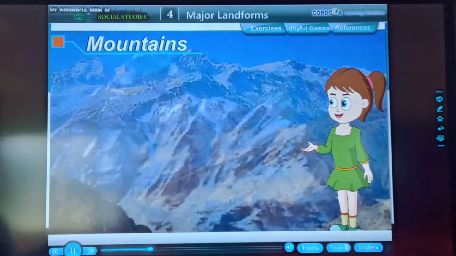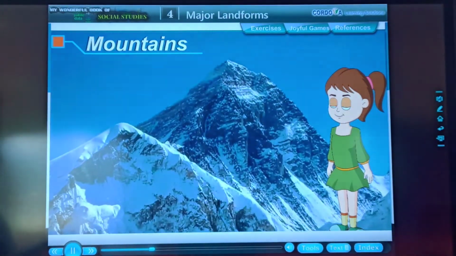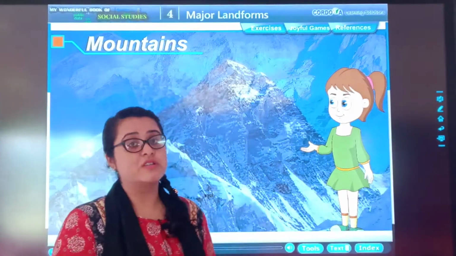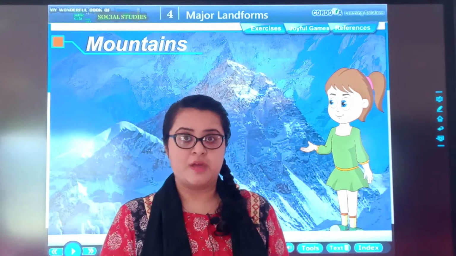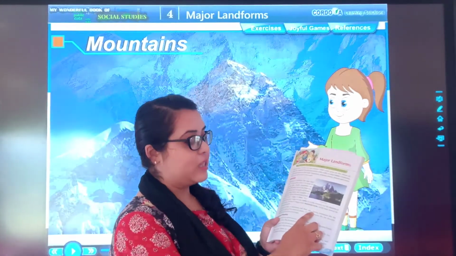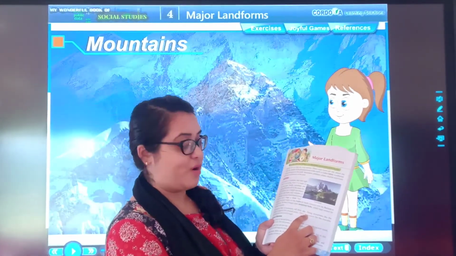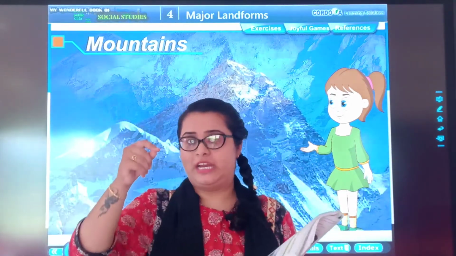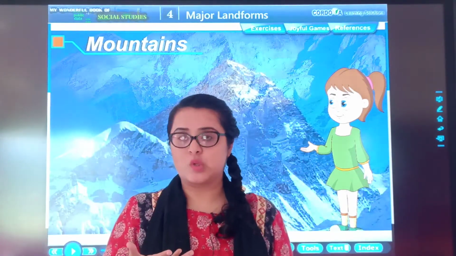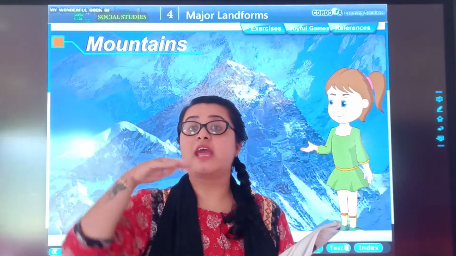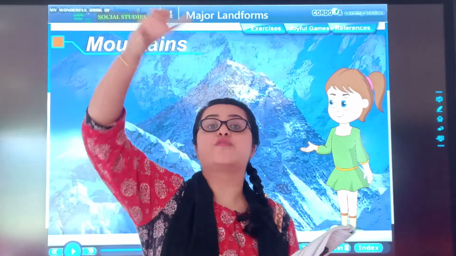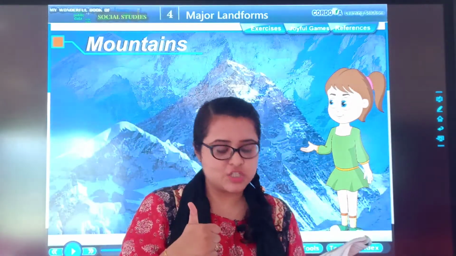Young mountains, like the Himalayas, are high and have pointed peaks. See, each mountain depicts their height and shape. You can see the first line of the second paragraph. जो young mountains होते हैं, we can come to know that they are young. By which? Because of their height and because of their pointed peaks. Understood?